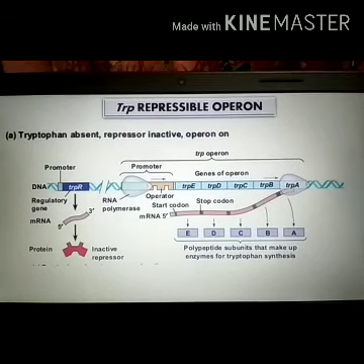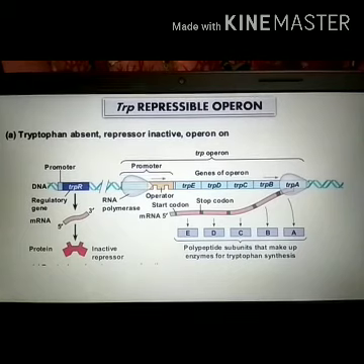So if tryptophan is not in the environment of the bacteria, it is able to produce it itself.